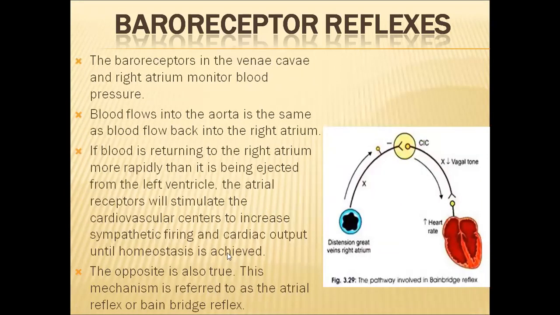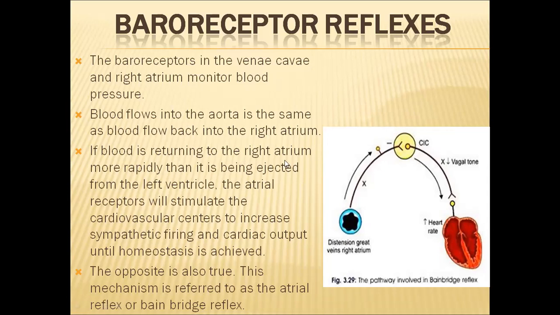There is another reflex called the Bainbridge reflex. This is very important for short questions. So what happens in this Bainbridge reflex? Let us see. We have discussed already that in the vena cava also, low pressure baroreceptors are there. The low pressure baroreceptors present in the vena cava and in the right atrium also monitor blood pressure. Usually the blood flow in the aorta and the blood flow in the right atrium will be the same.